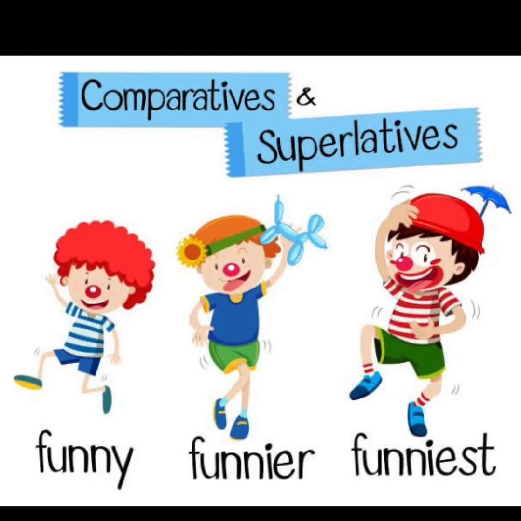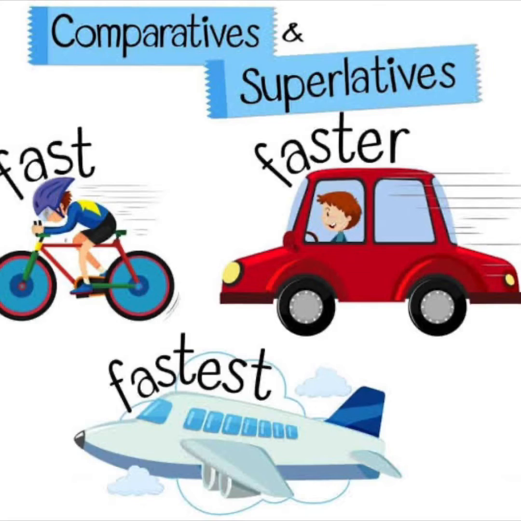That is superlative. Likewise, the boy with the cycle is fast. And compared to the cycle, the boy with the car is faster. And compared to the cycle and the car, the aeroplane is the fastest one. That is a superlative. Faster is a comparative and fast is a positive adjective.